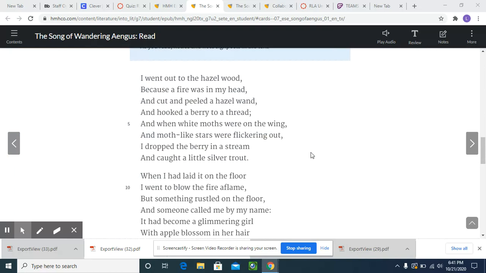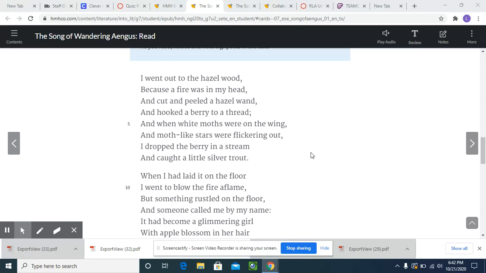I went out to the hazel wood because a fire was in my head, and cut and peeled a hazel wand and hooked a berry to a thread. And when the white moths were on the wing and moth-like stars were flickering out, I dropped a berry in a stream and caught a little silver trout.